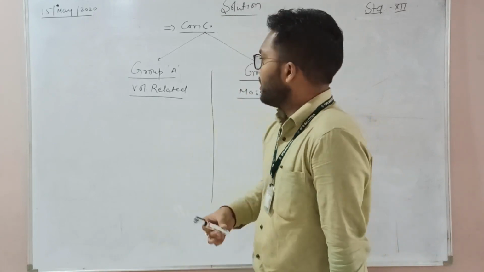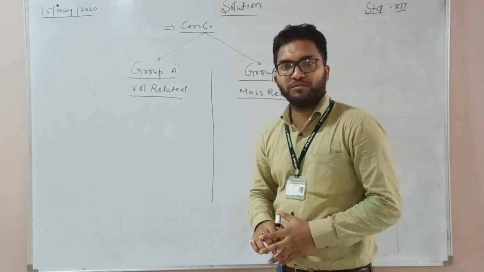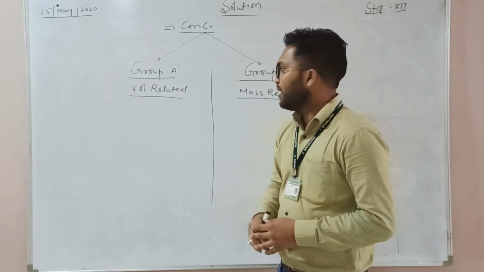So after that we decided the concentration terms should be split into 2 parts, and we discuss